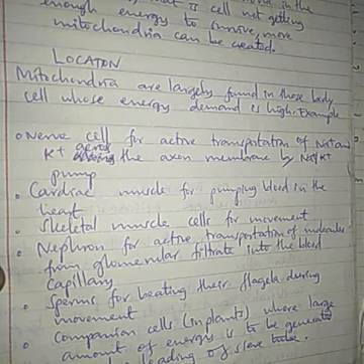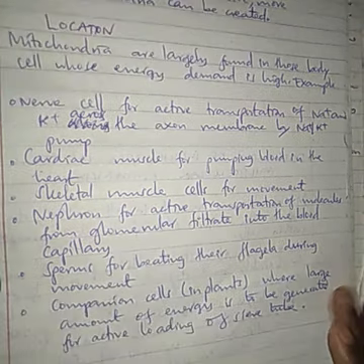Hii ni knowledge ambayo ni very widely distributed. Ukielewa vizuri hapa, most of the questions of cytology unaweza kuzifaulu vizuri. So mitochondria are largely found in those body cells whose energy demand is high. Example, kuna example hapa.